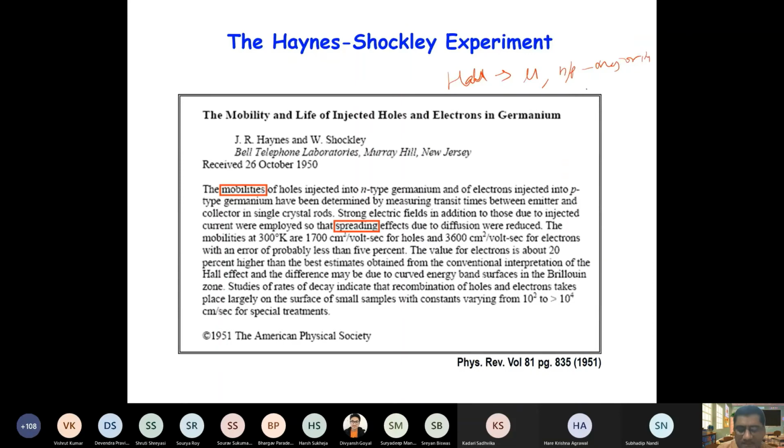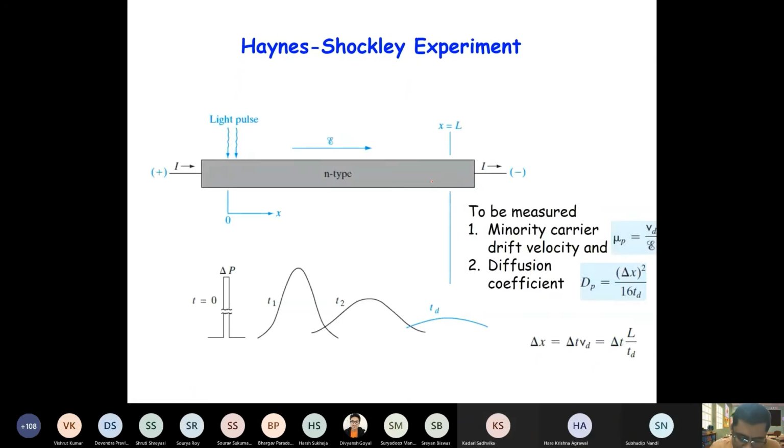Now the question arises, what about minority carriers? To measure the mobilities of minority carriers, an experiment was designed by Haynes and Shockley, right? What they did, they took an N type semiconductor, I think they took germanium only. Then what did they do? Let's say you induce a light pulse here, right? So at t equal to 0, you induce a pulse. The pulse width, delta t, is very small. So at t equal to 0, suddenly carriers are generated. Then they are left to diffuse.